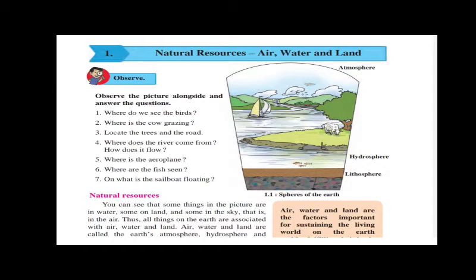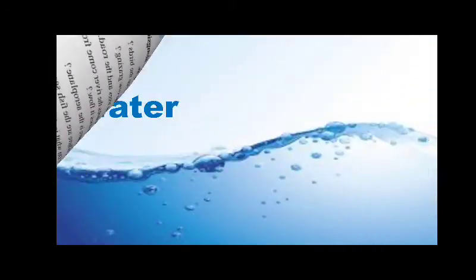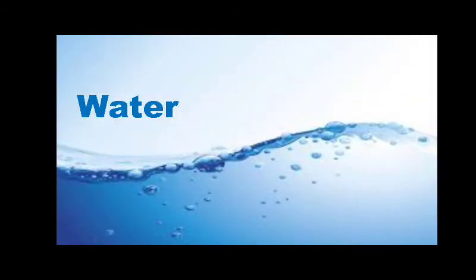Children, let's start with the second part of the chapter, Natural Resources, Air, Water and Land. Open to your textbook page number 4. So we are going to begin with the subtopic water. Children, why do we need water, or for what do we need water?